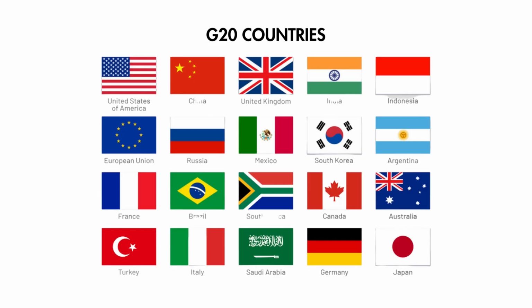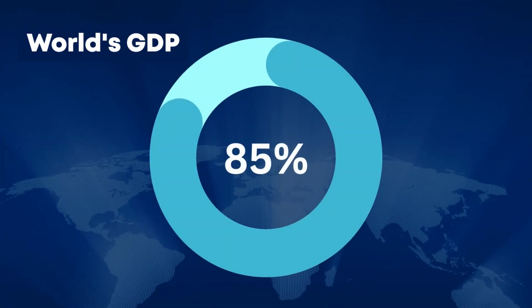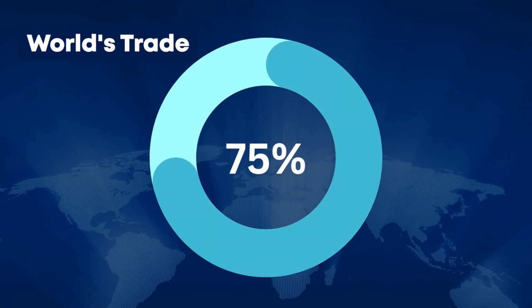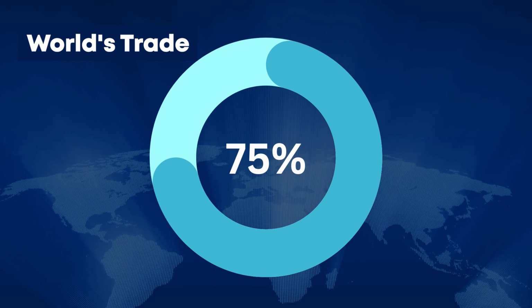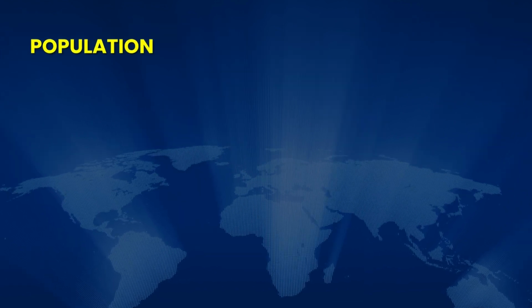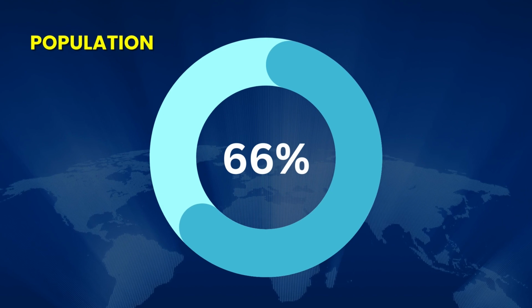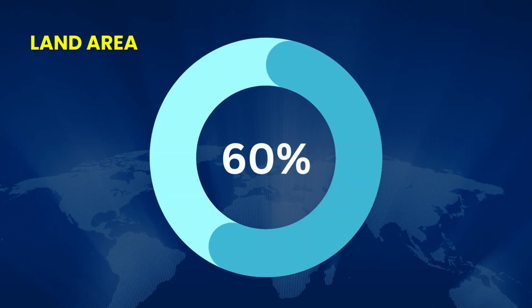As a group, it is huge. It means that these 20 economies constitute around 85% of the world's GDP, around 75% of all the trade that happens across the globe, around 66% of the global population, and 60% of the total land area. This means that this unit is huge, and the impact it can have on the global economy is also huge.